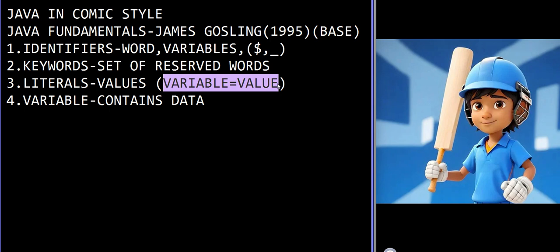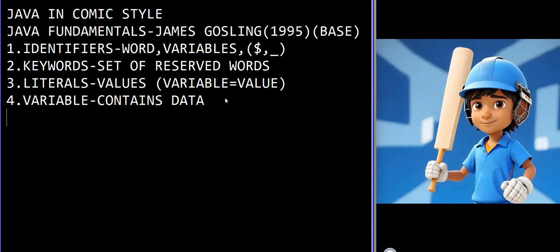A variable is nothing but something which contains data, and there are some rules to declare a variable. It should not start with a number or special symbols. It should only start with alphabets, and after that, this equation will be the same for both of these: variable equal to value.